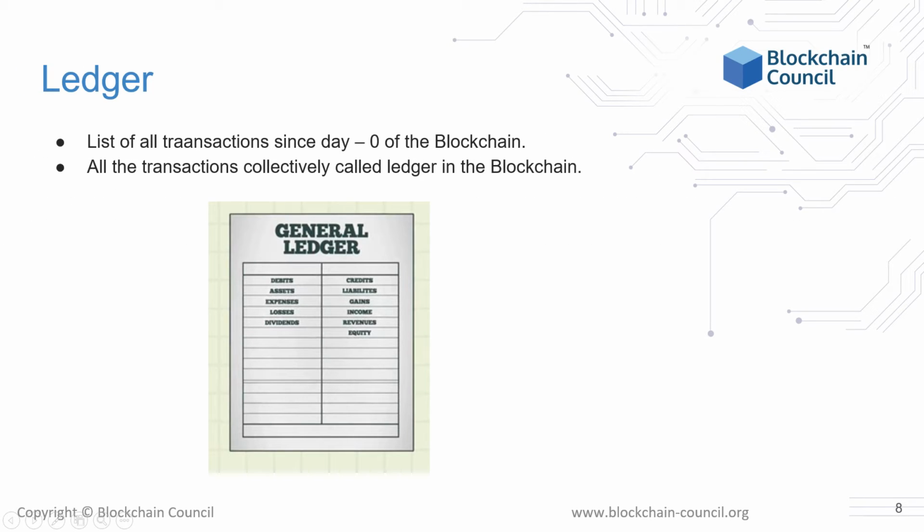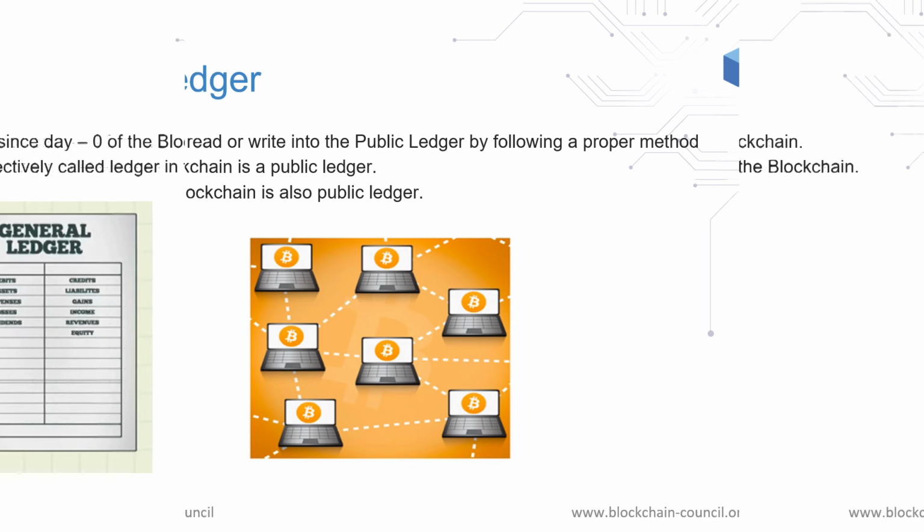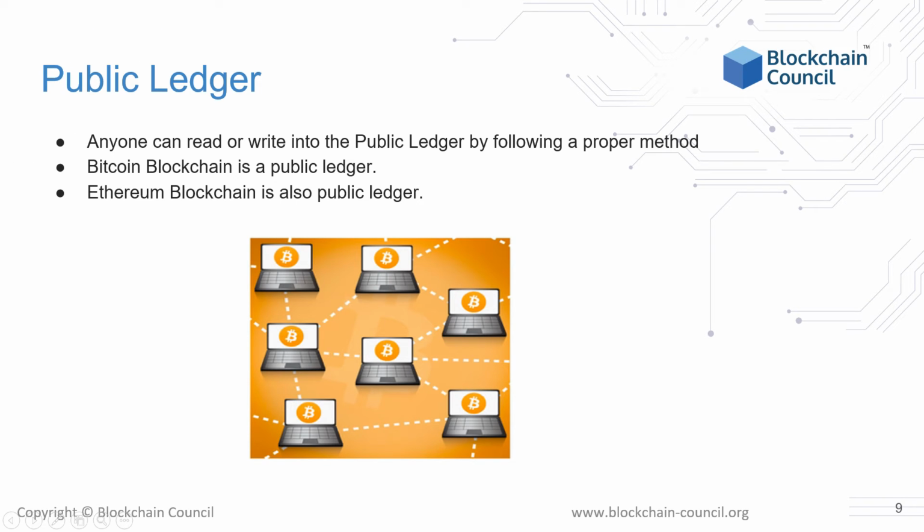Ledger is a book-type data structure provided to all the participants of the blockchain, in which all transactions from day one are recorded, accessible to all. All transactions collectively constitute a ledger. A public ledger is a ledger accessible to the public, i.e., anyone on the blockchain can read or write the public ledger by means of a proper method, such as in the Bitcoin and Ethereum blockchains.